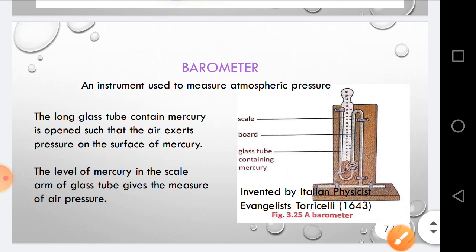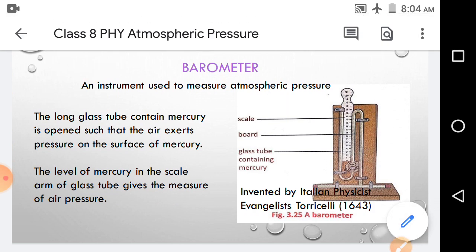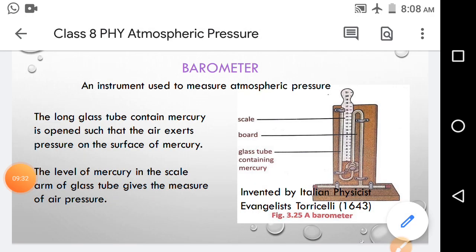Now see, the atmospheric pressure is measured by an instrument called a barometer. It is an instrument to measure the atmospheric pressure. This is the picture of a barometer. It was invented by an Italian physicist, Evangelista Torricelli. He discovered the barometer in 1643.